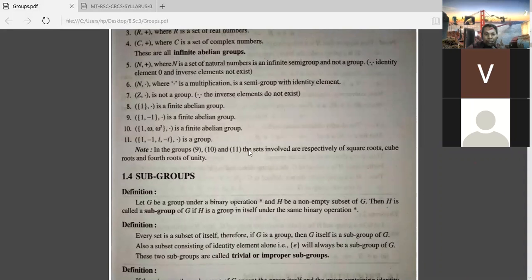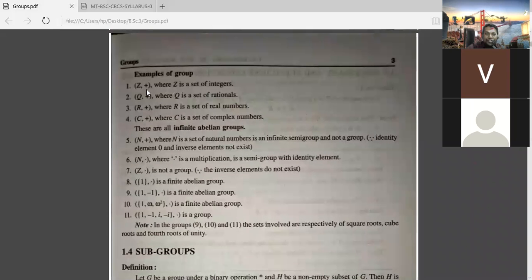Okay, now we'll go for the subgroups. Just to remember here, Z plus means whenever you take the plus sign, the identity element is 0. And whenever you take the dot, here you see the identity element is 1. When you are taking the plus sign, you are getting the identity element as 0. Whenever you are taking the dot as the binary operation, the identity element is 1. That you keep in mind. Inverse, there is no bother about that one.